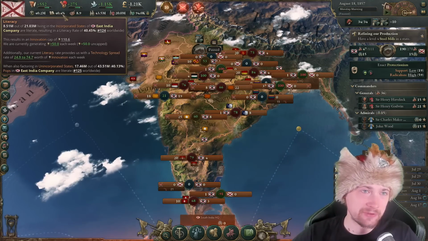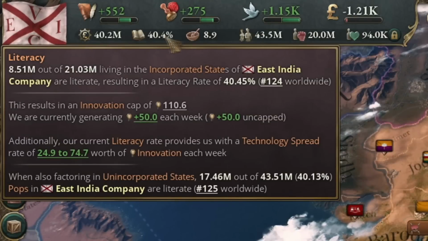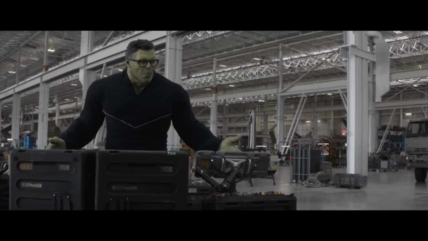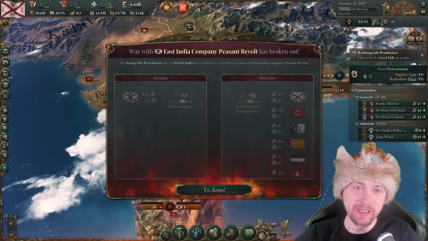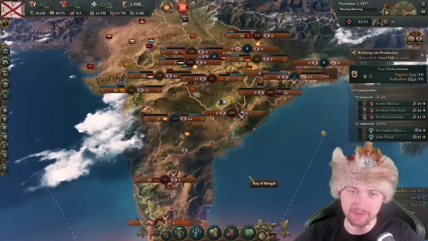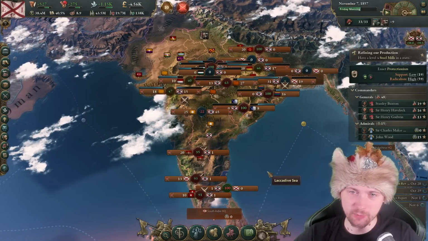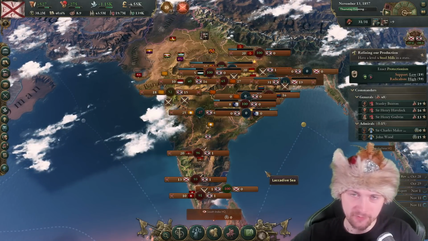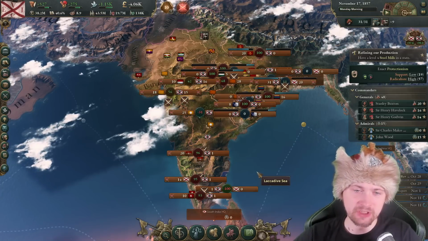Look, but at least without the revolution, guys, I have 40.4 literacy and actually a higher standard of living. I see this as an absolute win. I think I will be carried by my subjects, because by myself I don't have that much of an army. But look, looks like we are winning on the majority of the front lines, mainly because of the vassals, plus, of course, these few units that I've put myself for the general push.